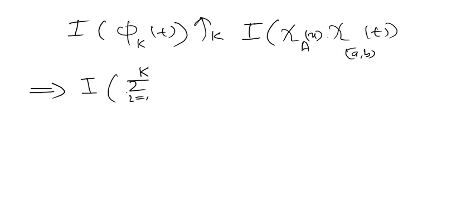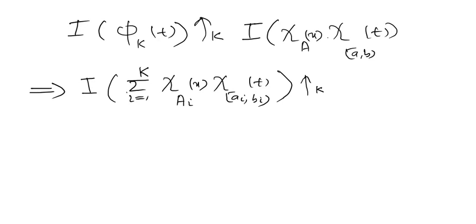Here it's the characteristic function of what set? It's chi ai of x, then characteristic function of this interval ai bi of t. This will increase to, we are varying t only, so this chi of ai of x is independent of the integral, because you are integrating with respect to t only. It's chi ai of x, then integral of this. Okay, मैं पूरा स्टेप ही लिख देता हूँ, अदरवाइज मुझे यहाँ ये फिनिश करना था.